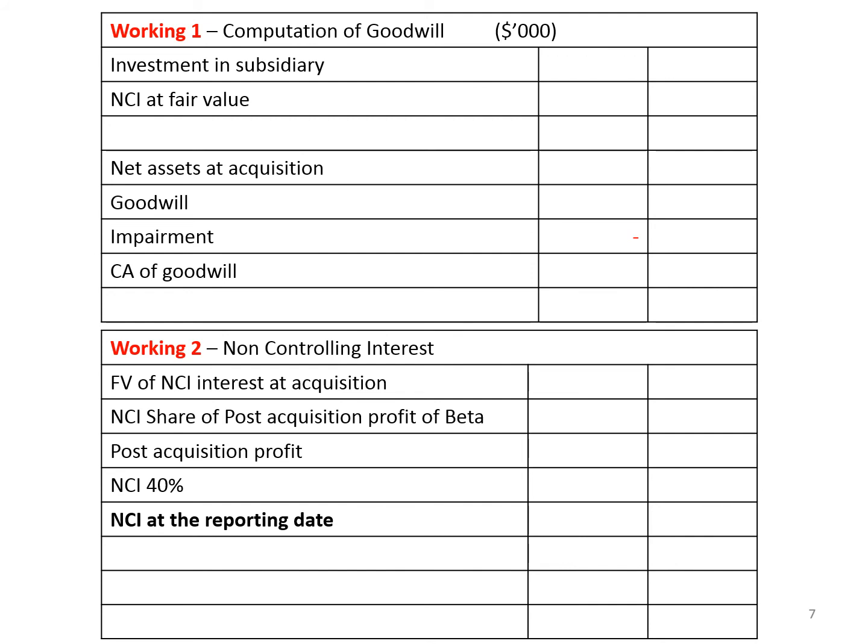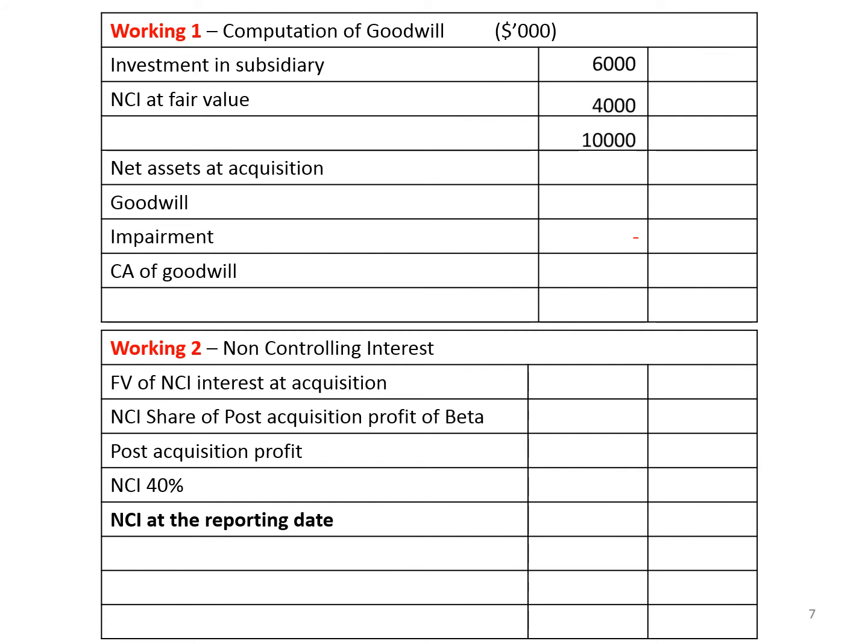When it comes to compute goodwill, we will first identify the investment made by the parent company in subsidiary, 6,000. It appears in the parent company, that is Alpha Limited's statement of financial position. Under non-current asset, you can find investment in subsidiary company 6,000, and you are given the non-controlling interest at fair value 4,000. So altogether 10,000.